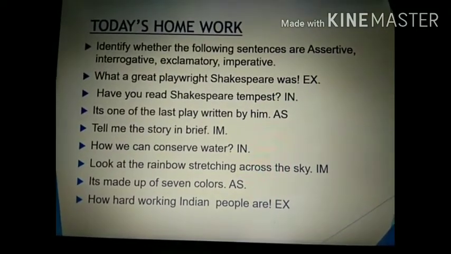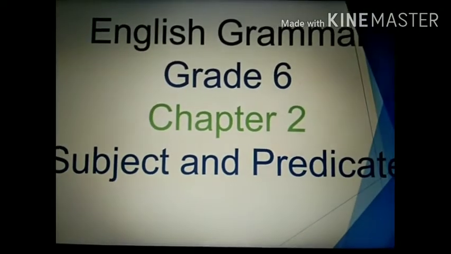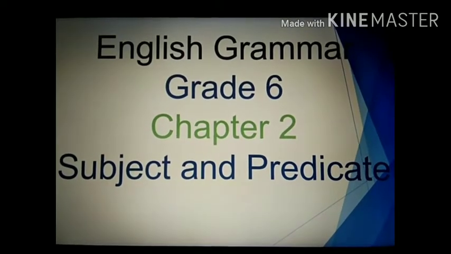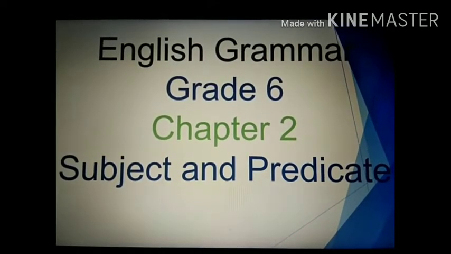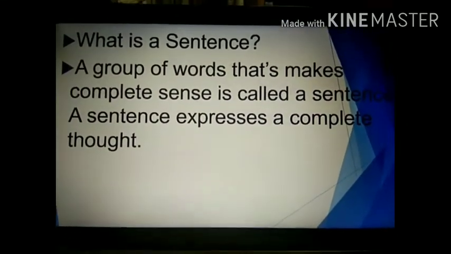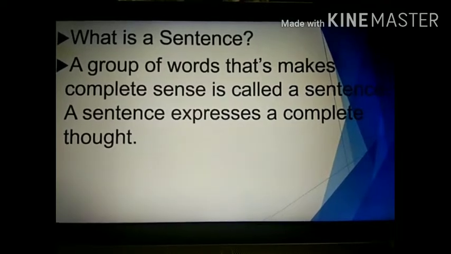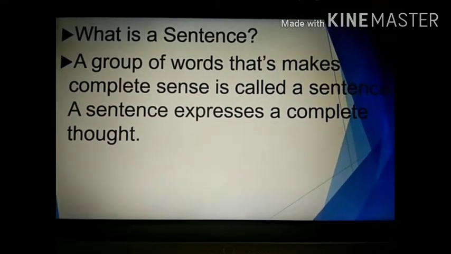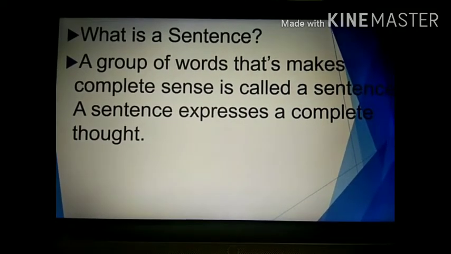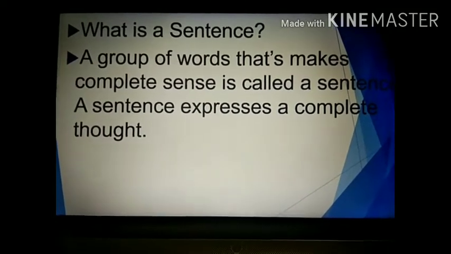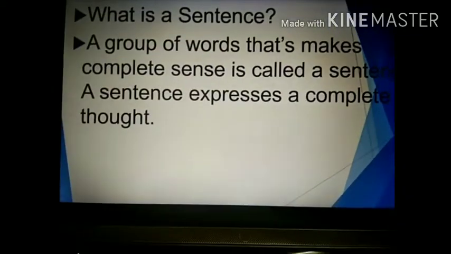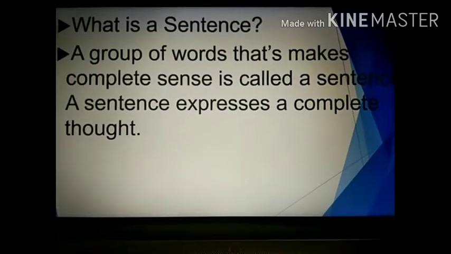Now let's move on to the next topic. Now let's start with the next topic, and the name of the topic is subject and predicate. Before talking about subject and predicate, let's recall our knowledge about sentence. So what is a sentence? A sentence is a group of words that makes complete sense. Basically, a group of words whose meaning is clear is known as a sentence.